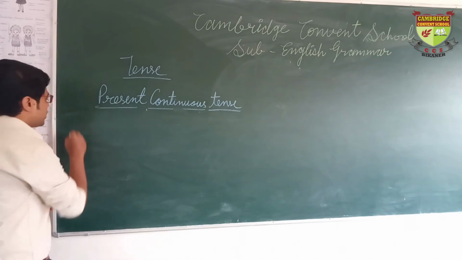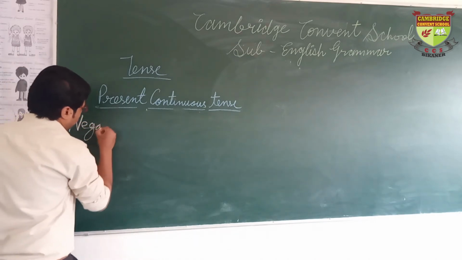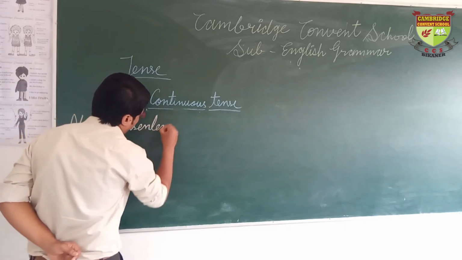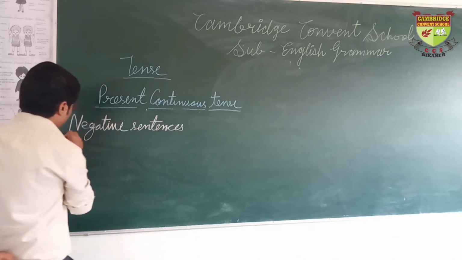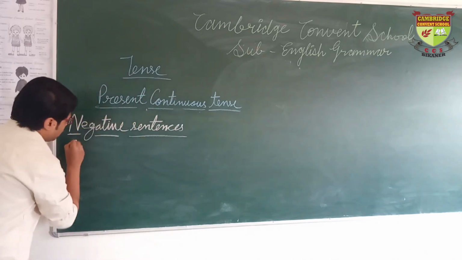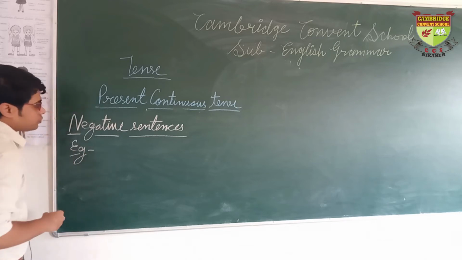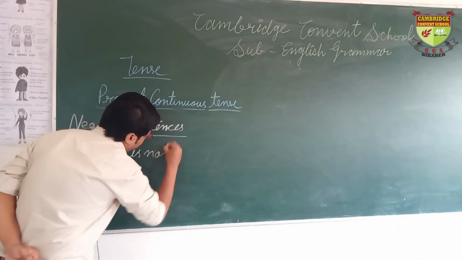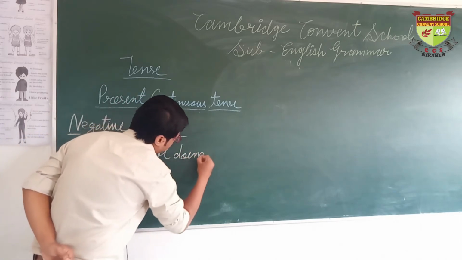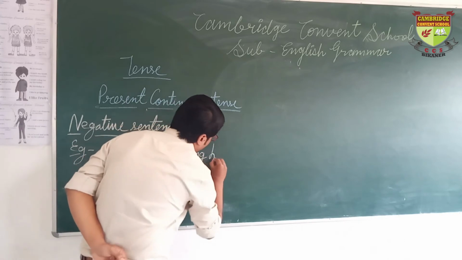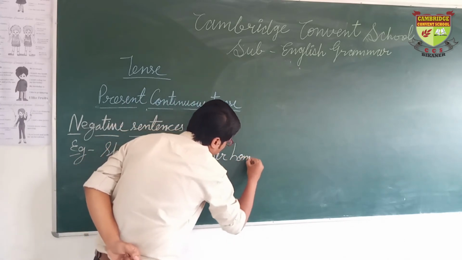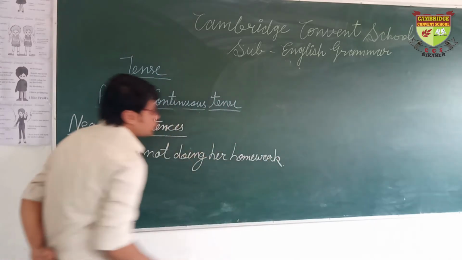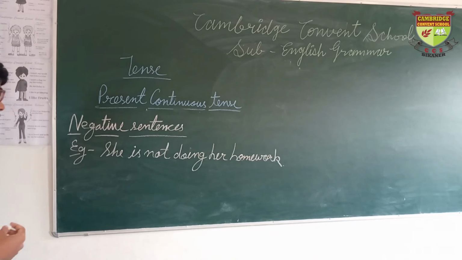So basically, negative sentences, for example: she is not doing her homework. So this is a negative sentence.